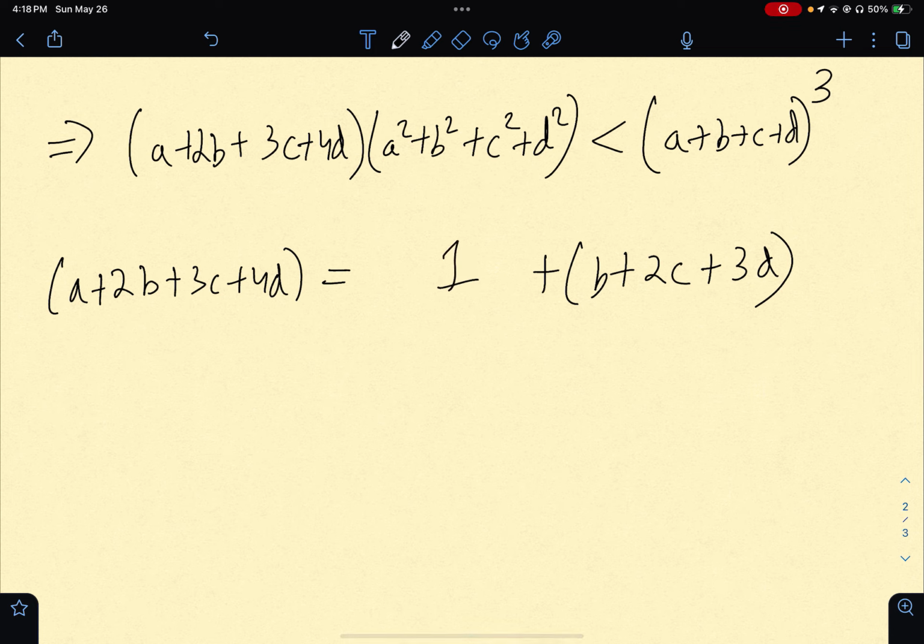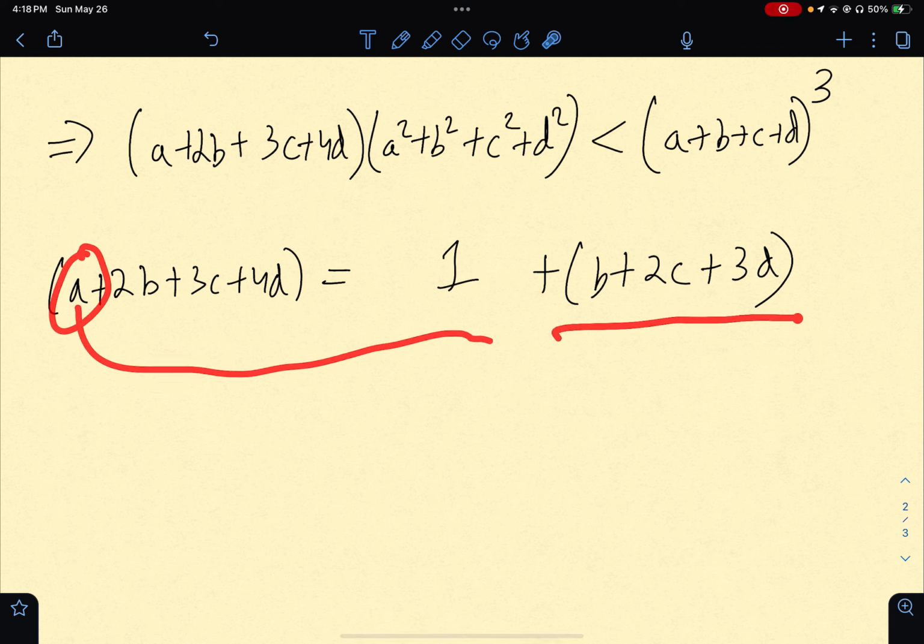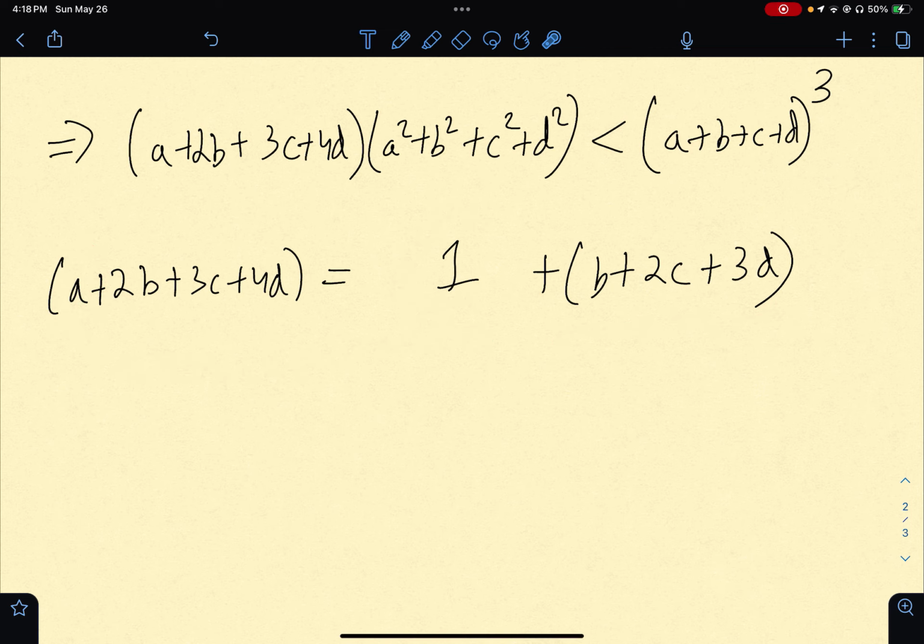Now if you notice, I have eliminated basically a here. So instead of a, I only have b plus 2c plus 3d and a constant. So let's use this thing here. Maybe we will get somewhere. Let's see. So that was my basic thought. This kind of experimentation seemed to be making some progress. Maybe this could create some sort of a breakthrough.